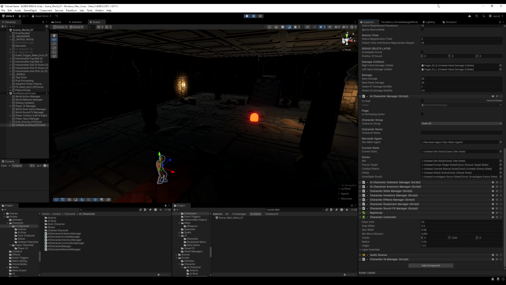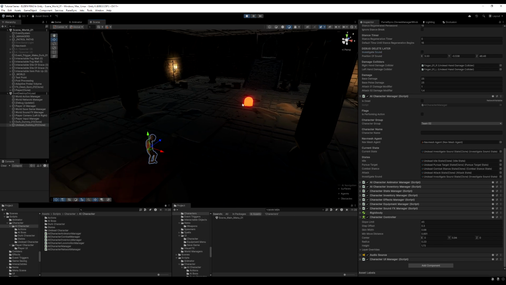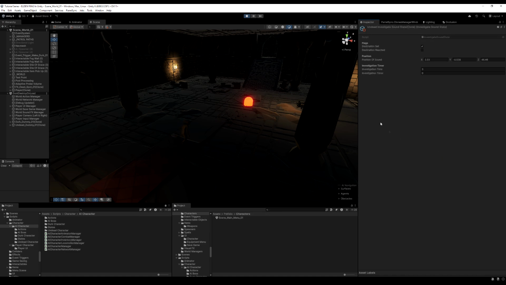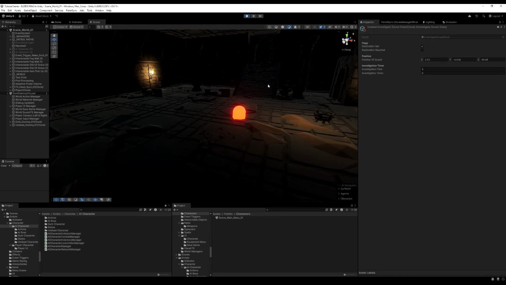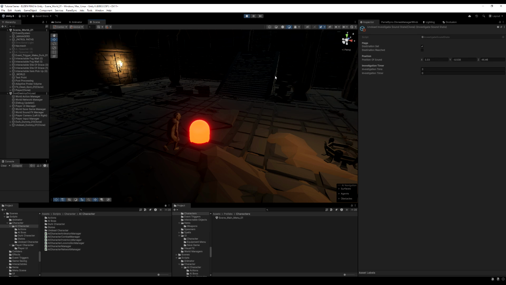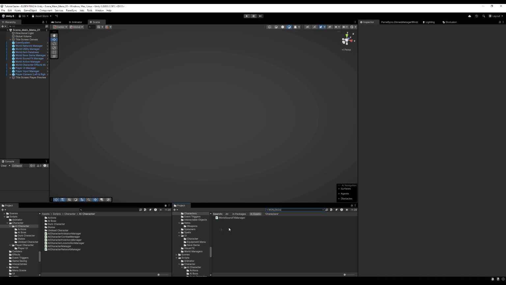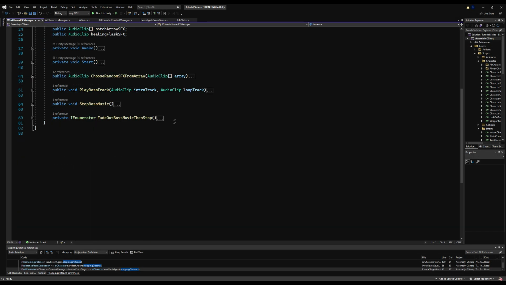Now, let's go in and check this out again. So if I go in here, do the exact same thing, going to fast forward a little bit through the magic of editing, going to make sure this gentleman gets up to this point right here again, and you can see here he's on the investigation. Let's watch his timer. So the investigation timer is at 0. He stops, he gets here, boom, the timer increments 1, 2, 3, and then he goes back to patrolling because that was his idle state mode. Very cool. So that adds a nice bit of life to the AI.